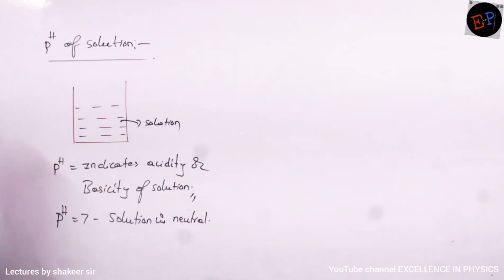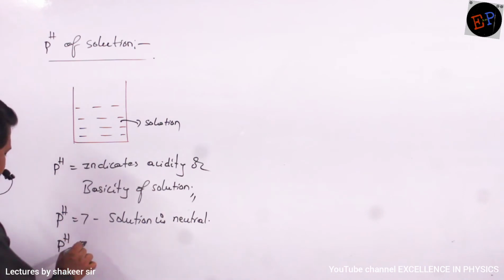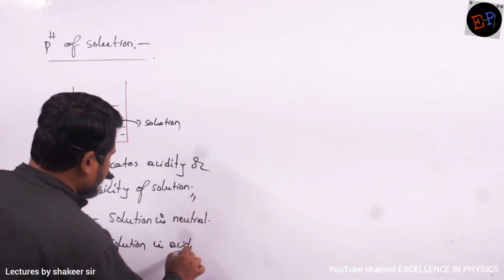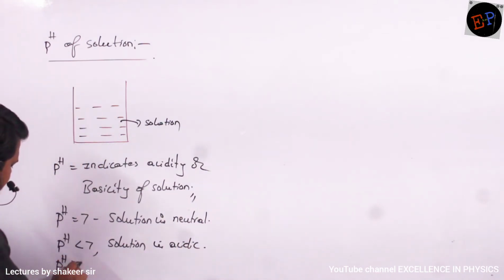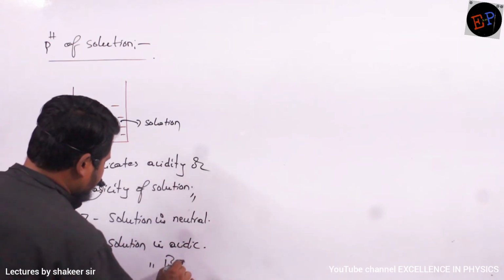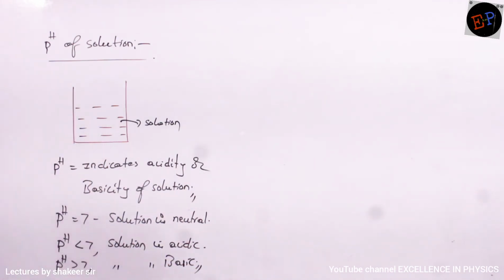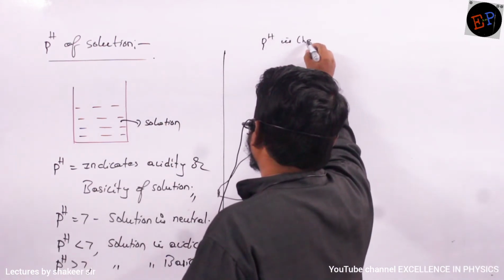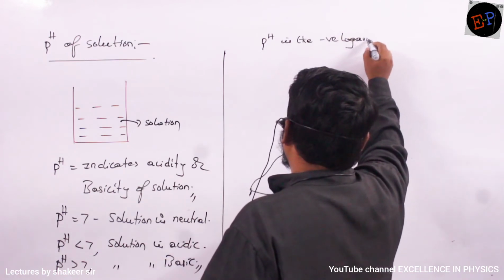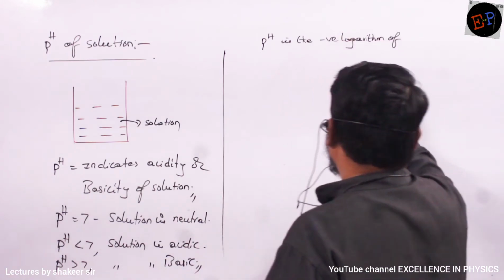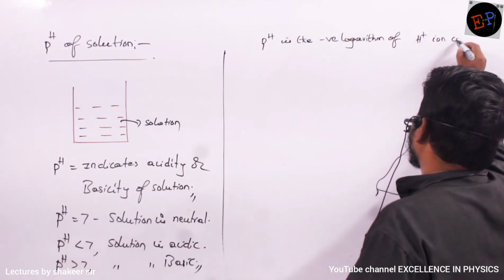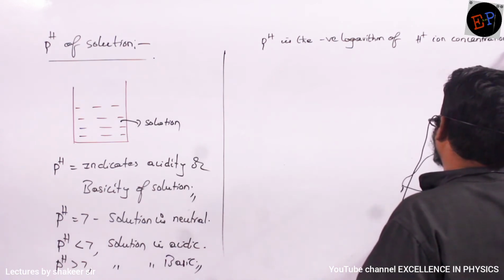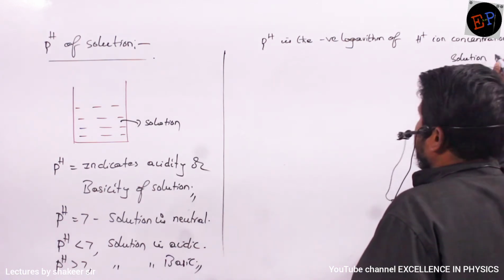Are you able to understand? Aqueous solution. Similarly, if pH is less than 7, then the solution is called an acidic solution. Similarly, if pH value is greater than 7, then the solution is more basic in nature, or you can call it a basic solution. Okay. Similarly, what is meant by pH? pH is the negative logarithm of H plus ion concentration of solution. So this is called pH.